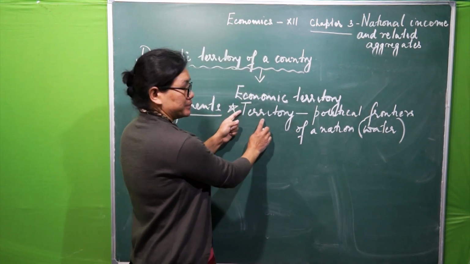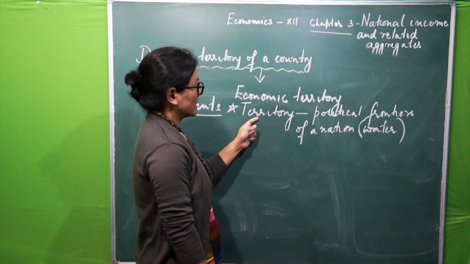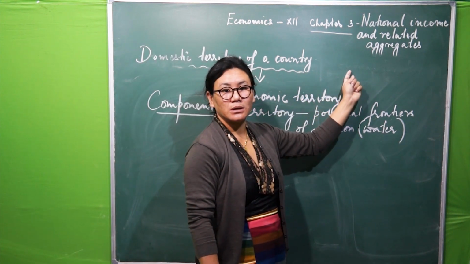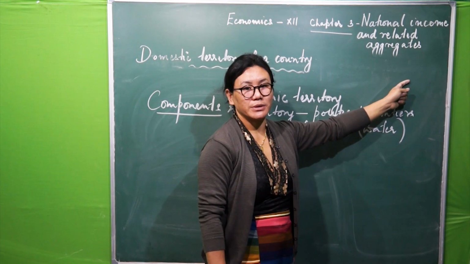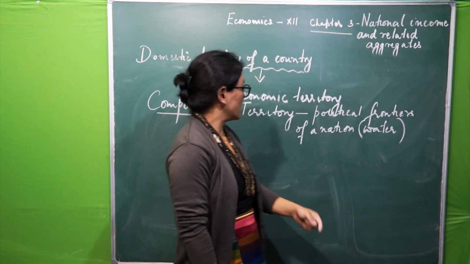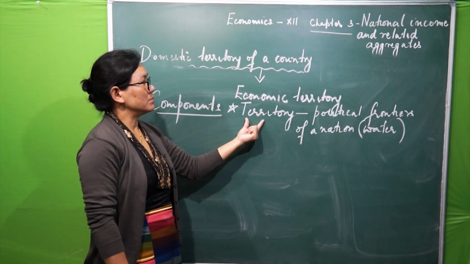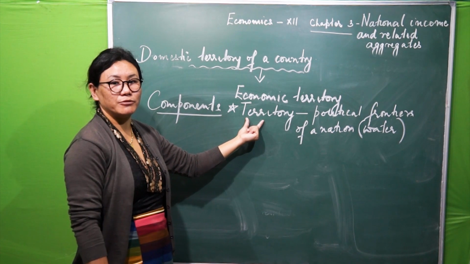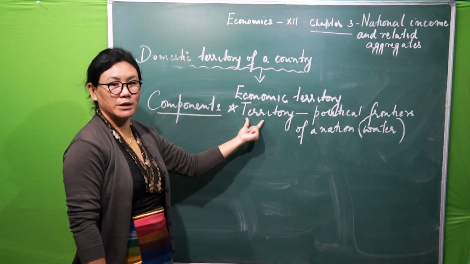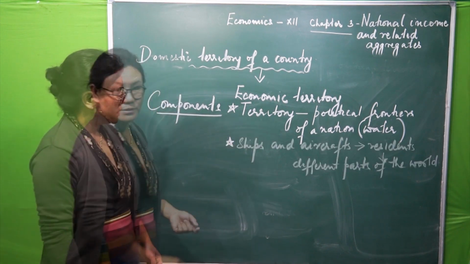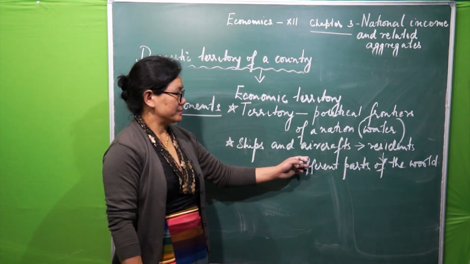Now this one is nothing but political territory. Political territory. So this will also become the part of the domestic territory of a country. Right? And the second one is ships and aircrafts.